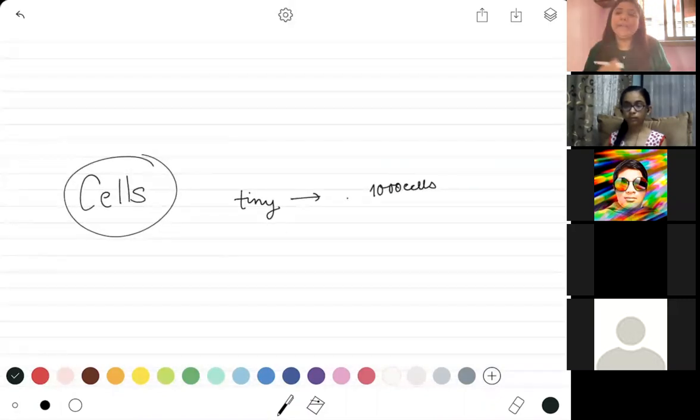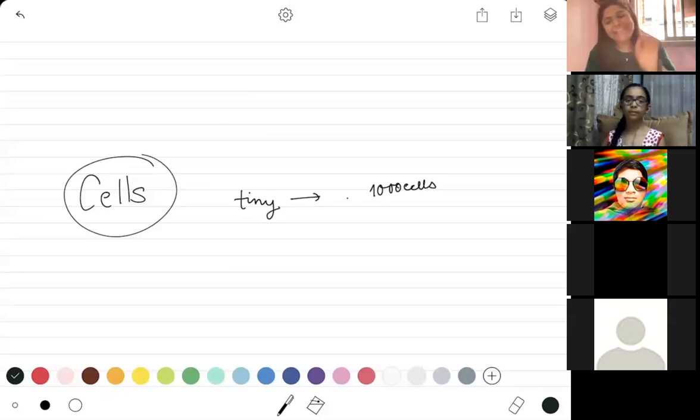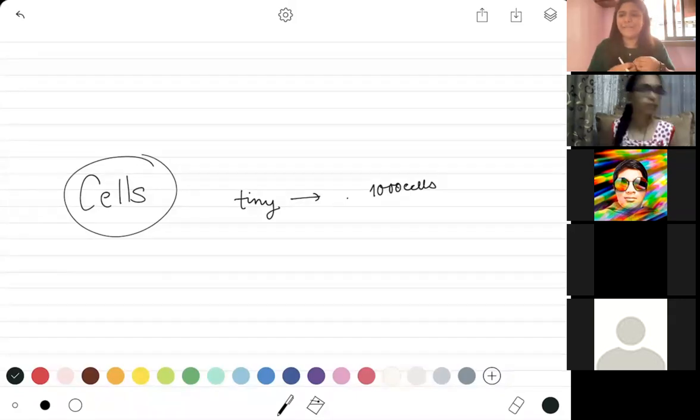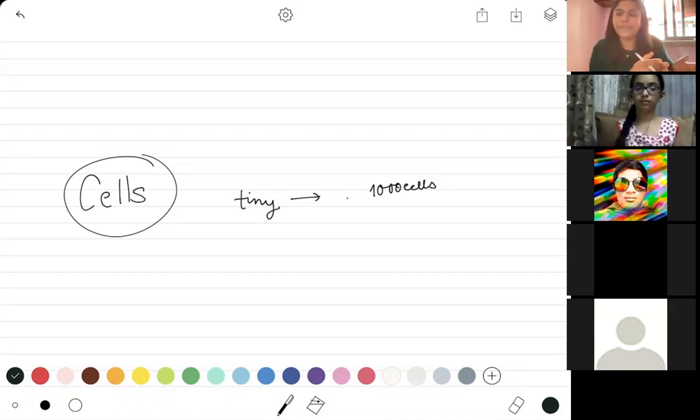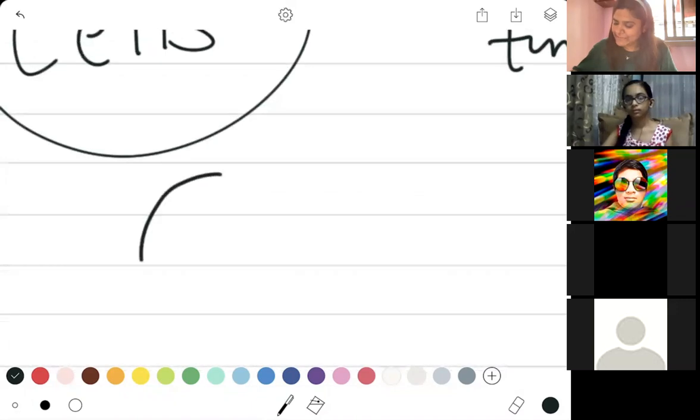Okay, but irrespective of its size and how it is arranged in your body, every single cell is going to have its own system. It is going to have its own functional attributes that are going to make it very, very important for our body. And each of these cells is going to look somewhat like this.